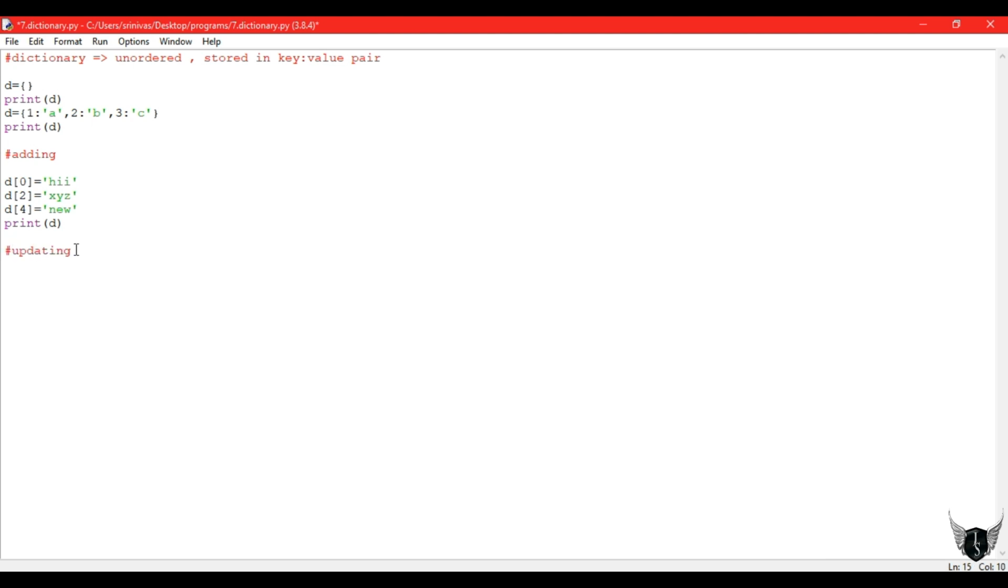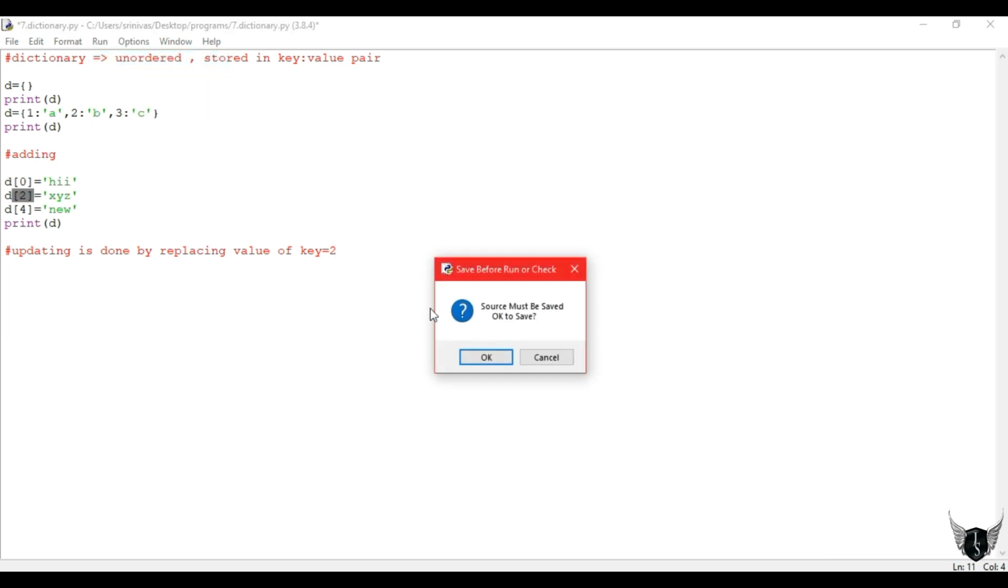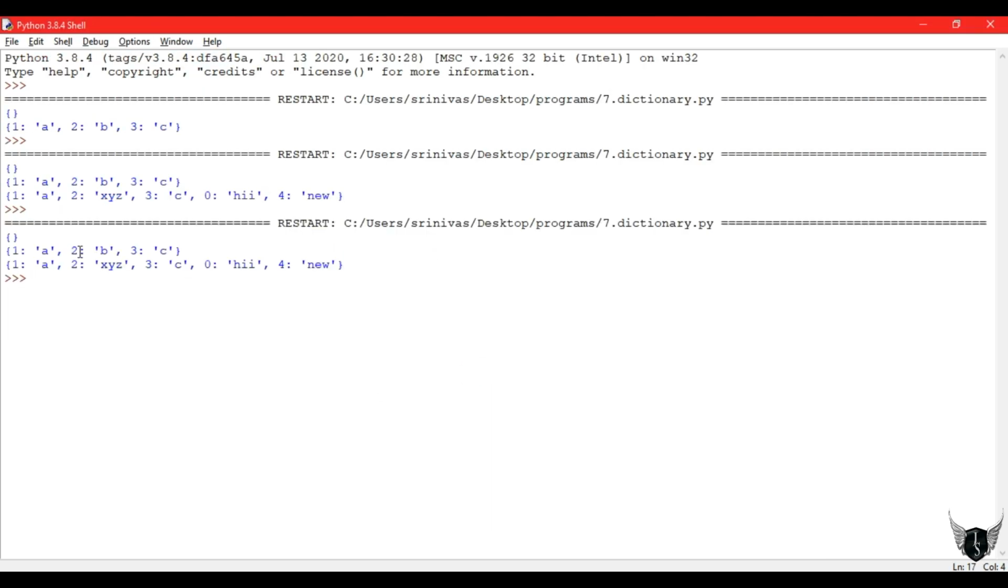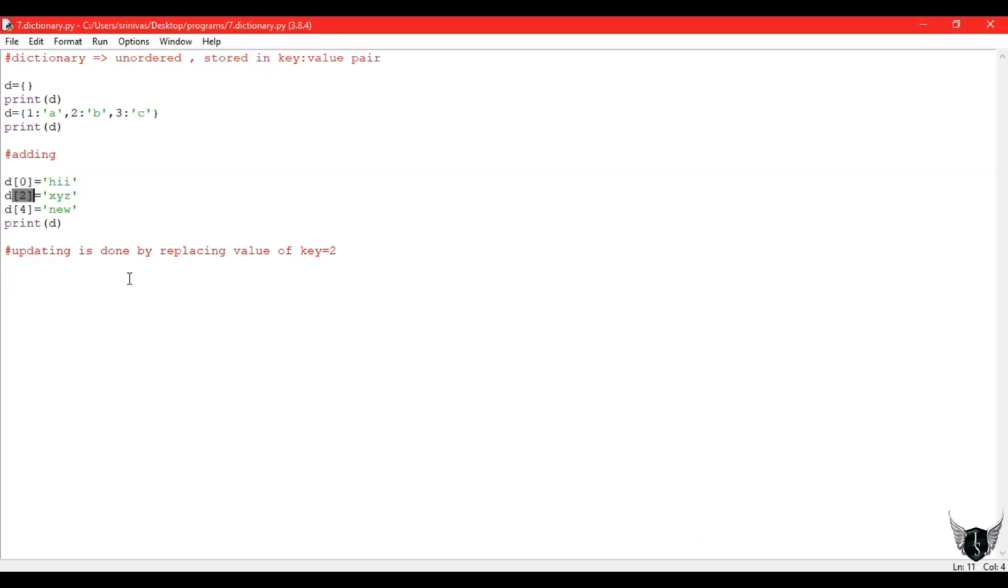Updating is nothing but, for an already present key, giving a new value to it. Suppose 2 is there, we are giving a new value to it. I don't know how many of you have recognized, I have already done the updating before while adding. If you see carefully, in my first dictionary I gave 2 as key and b as value, and next I replaced that with xyz. So I have updated already. My 2 key is replaced with xyz.